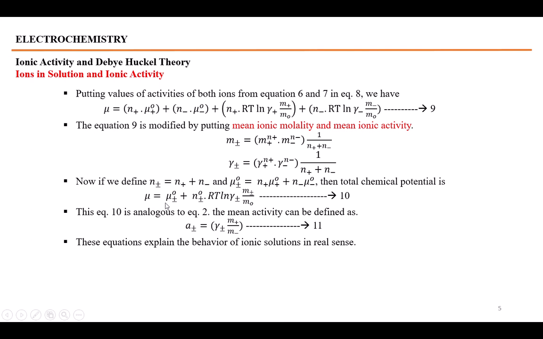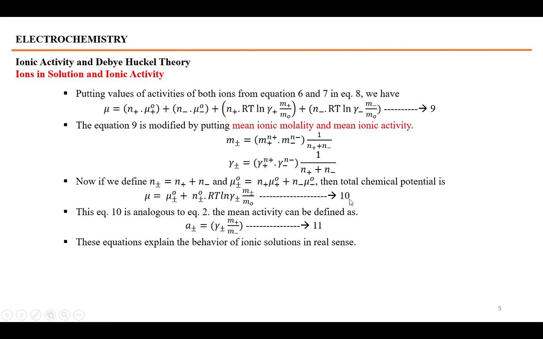Mu is equal to mu plus minus naught, which is the standard ionic potential of both positive and negative ions. n plus minus is the total number of moles of plus and minus ions. RT ln gamma plus minus involves the activity coefficient of both positive and negative ions. Similarly, with the molality of both positive and negative ions over the standard molality, we get equation number 10.